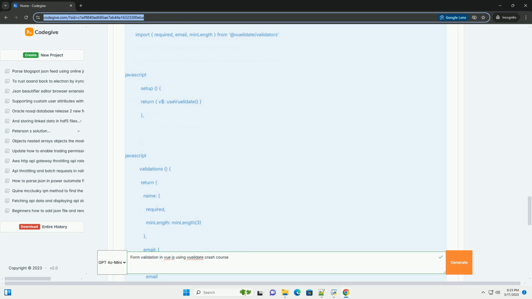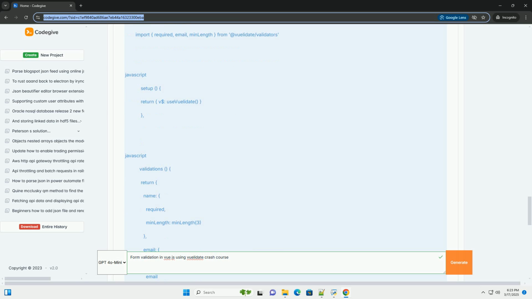isAvailable: async value equals. The isAvailable validator is an async function. Vuelidate automatically handles the asynchronous nature of this validator. $v.$pending: Vuelidate provides a $pending property that is true while any of the validators are still running asynchronously. You can use this to disable the submit button while validation is in progress. Show loading message: span v-if equals $v.username.isAvailable null, checking availability, /span.